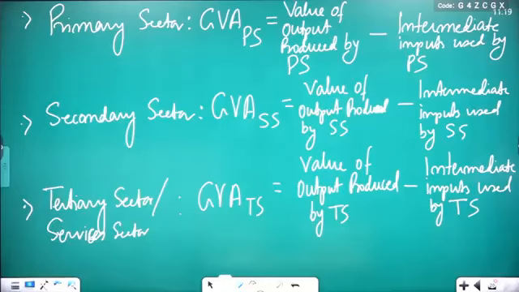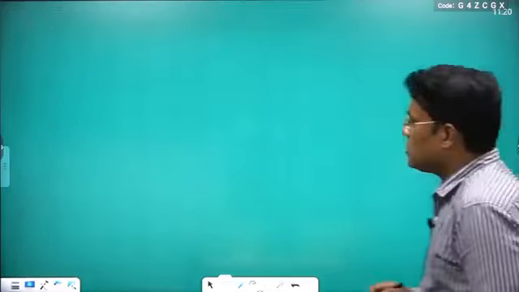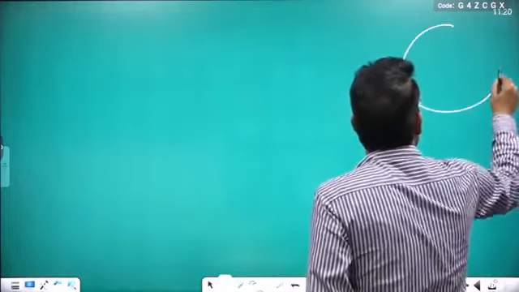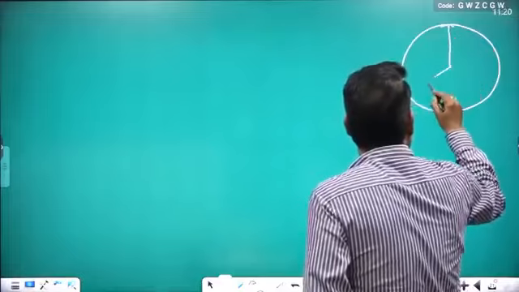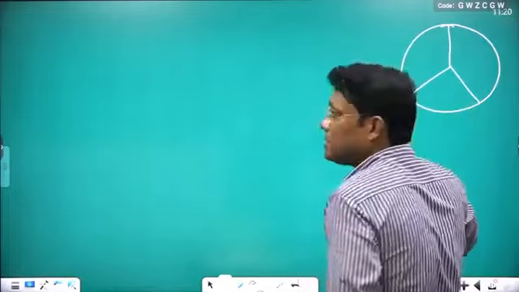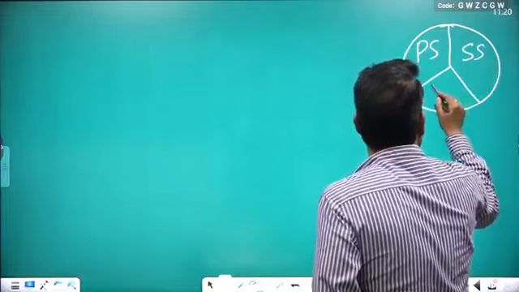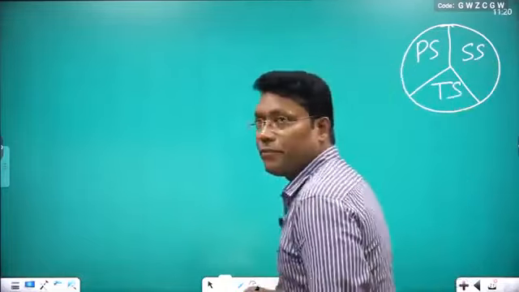You noted already? For all three sectors, primary, secondary and tertiary, we calculated the GVA of the primary sector, GVA of the secondary sector and GVA of the tertiary sector. What exactly have we done? We took the whole economy and divided it into three sectors: PS means primary sector, SS means secondary sector and TS means tertiary sector. Clear?